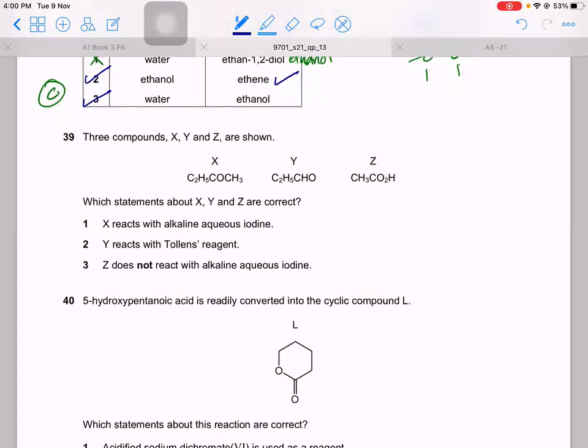3 compounds, X, Y, and Z are shown. Which statement is correct? Let's see. X reacts with alkaline iodine. Yes, because for carbonyl compounds to react with iodine, the iodoform reaction, you need a carbonyl carbon with a neighboring CH3. Do you see it as a CO with a CH3? This is true. Y reacts with Tollens. Yes, that is true because Y is an aldehyde. So it will react with Tollens. Z does not react with iodine. Let's see. So Z is acid. Yes, it does not react with iodine. Answer is A.